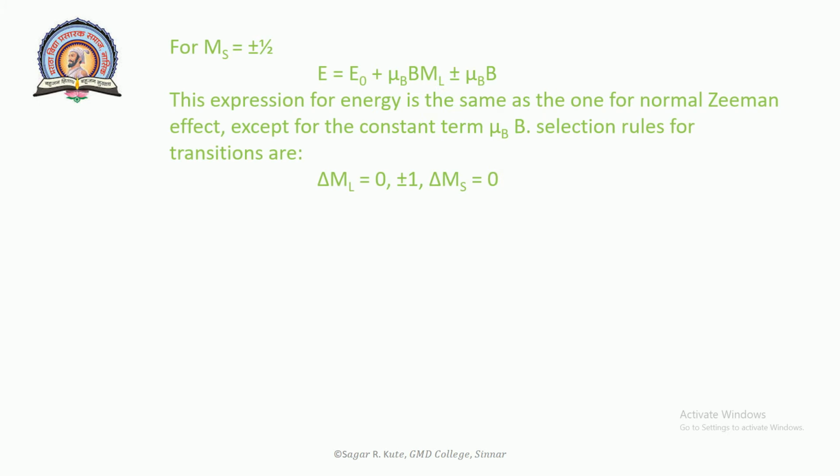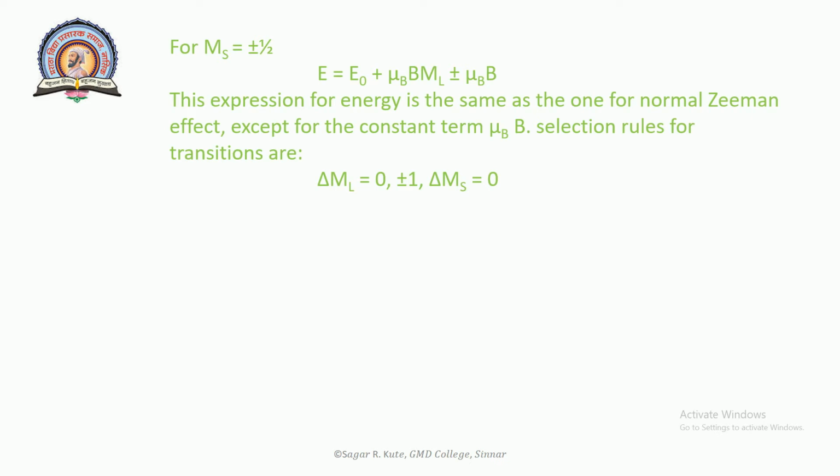So E is equal to E0 plus mu B B ml plus minus mu B B. This expression for energy is the same as the one for the normal Zeeman effect, except for the constant term mu B into B.